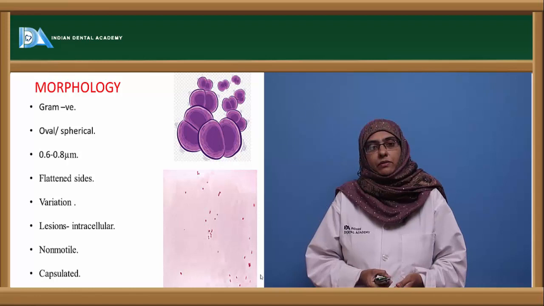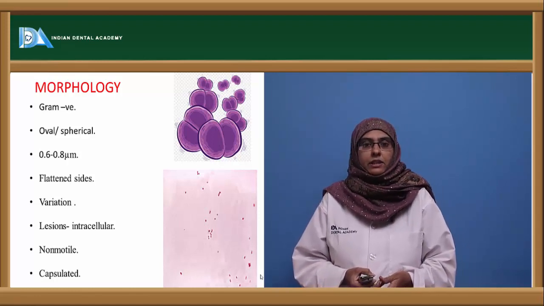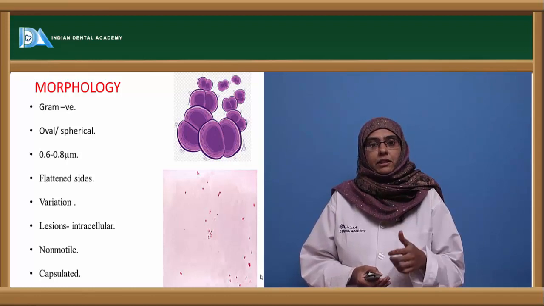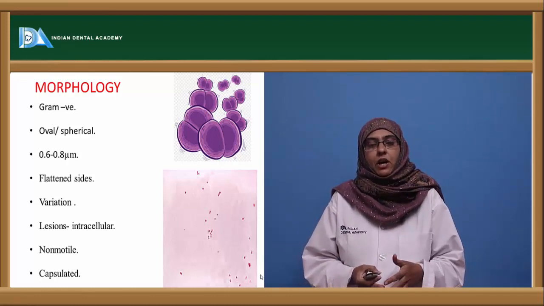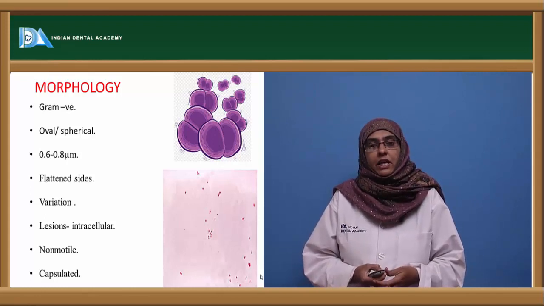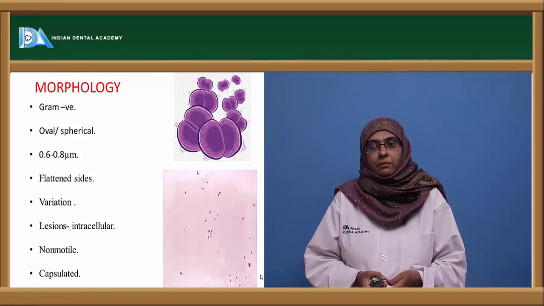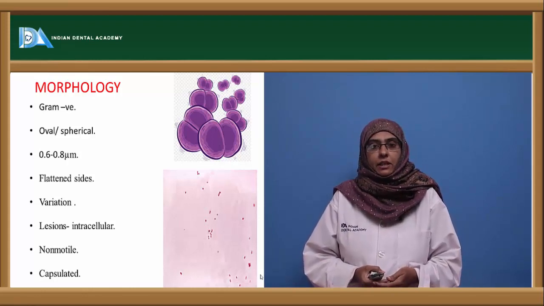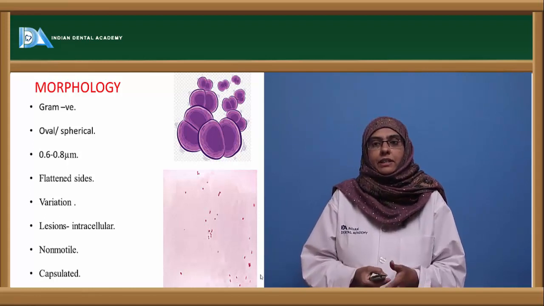Coming to the morphology of the organism, these organisms are gram-negative. That is, they have a special layer called the lipopolysaccharide layer that gives them their virulence, or the ability to cause infection. They are oval or spherical in shape, measuring about 0.6 to 0.8 micrometer, and occur in pairs with flattened adjacent sides.